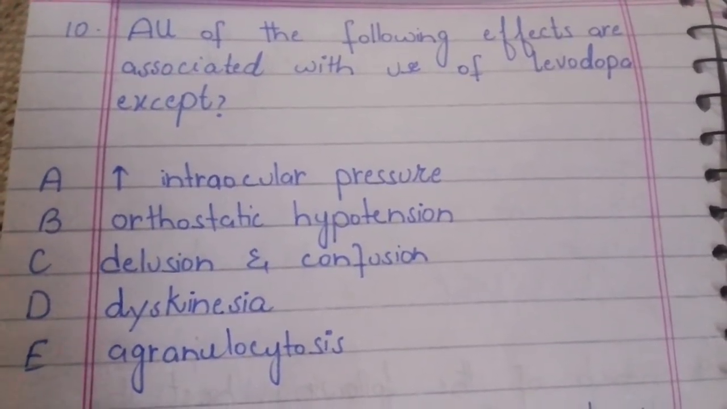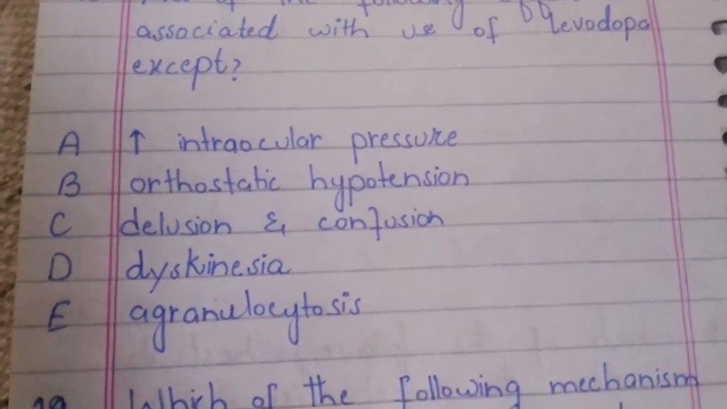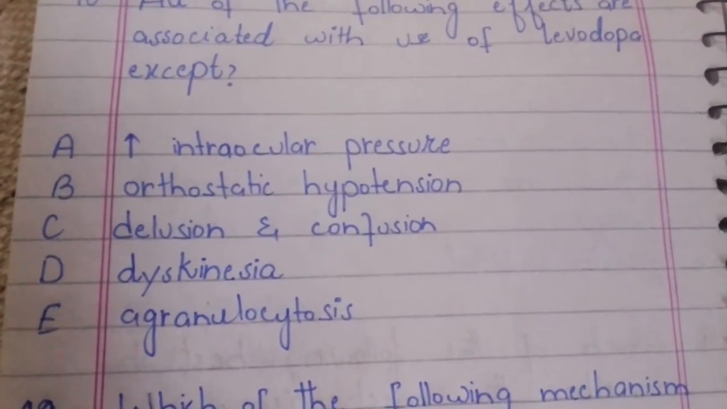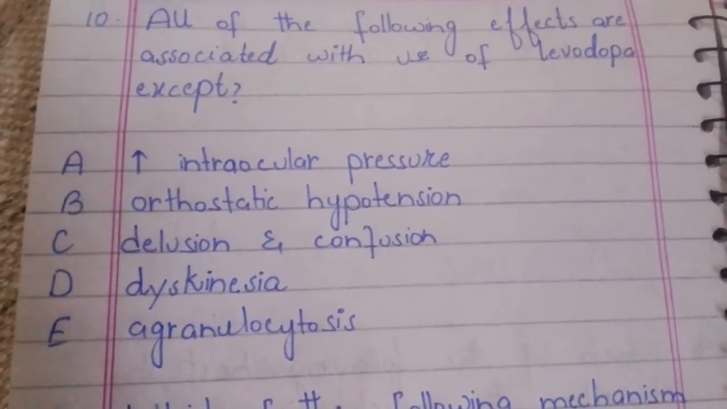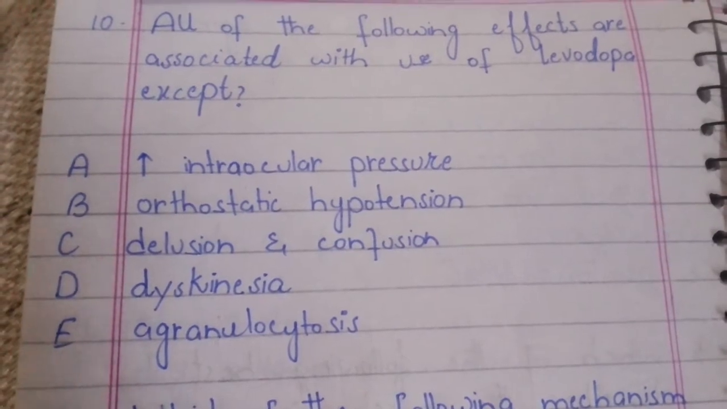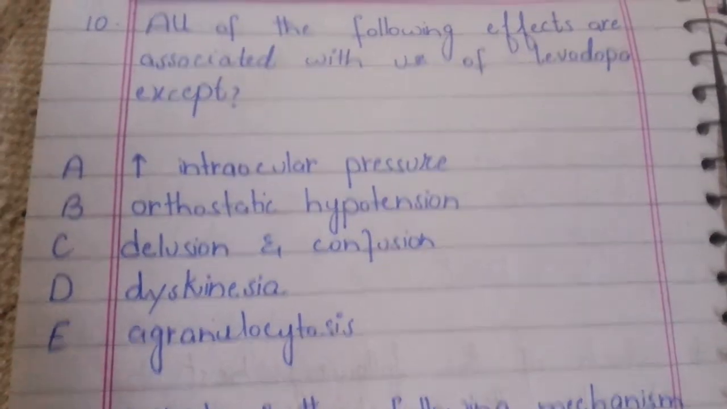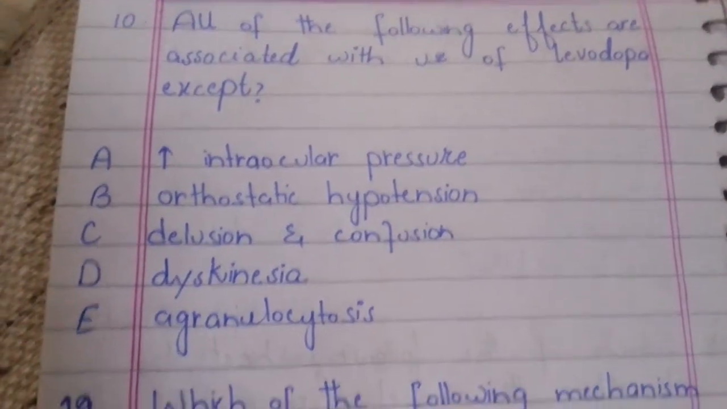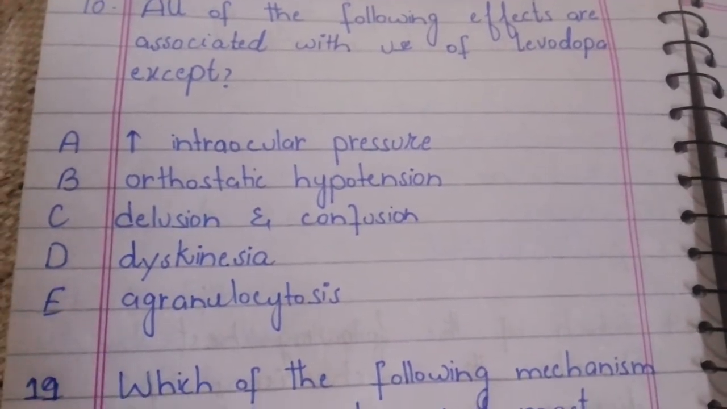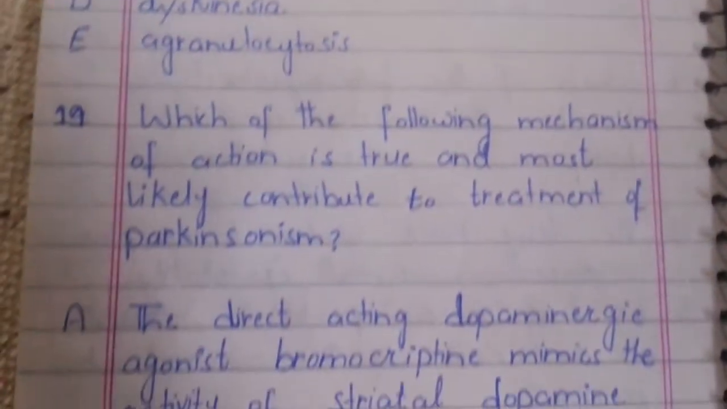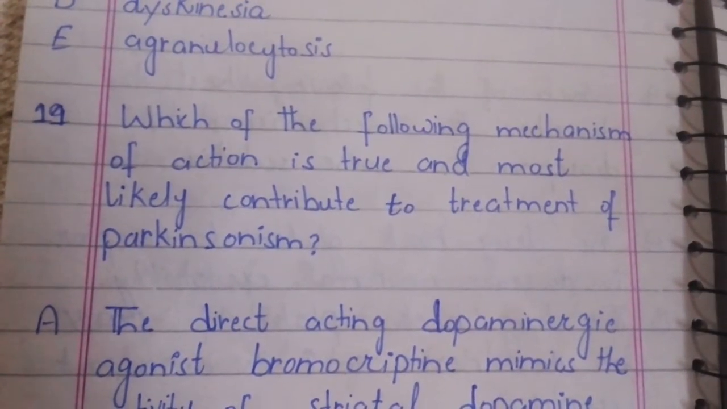MCQ: All of the following effects are associated with the use of levodopa except: increased intraocular pressure, orthostatic hypotension, delusion and confusion, dyskinesia, agranulocytosis. So all of the options are associated with the use of levodopa except agranulocytosis, because agranulocytosis is not associated with the use of levodopa.